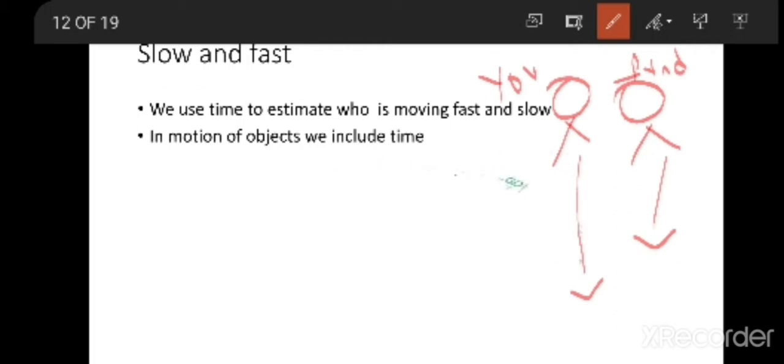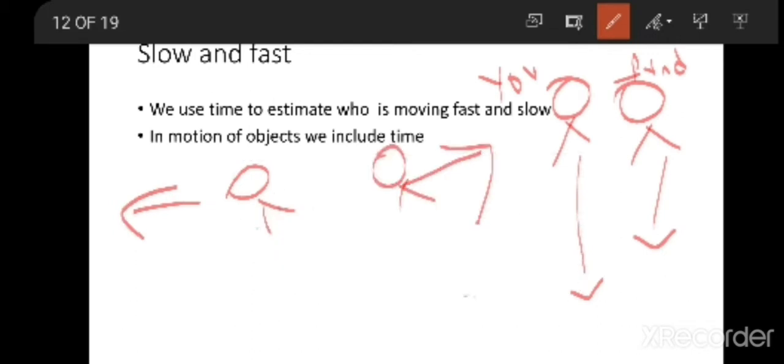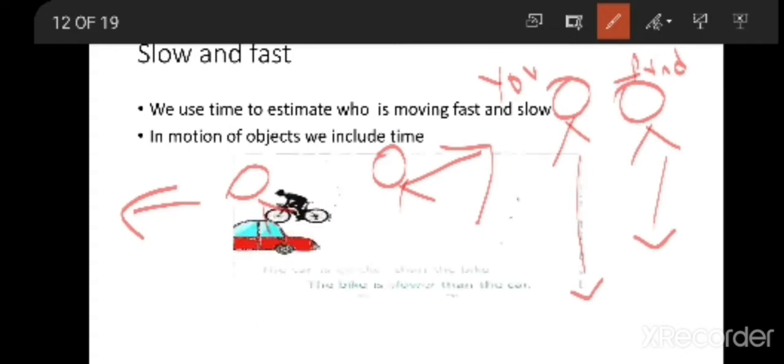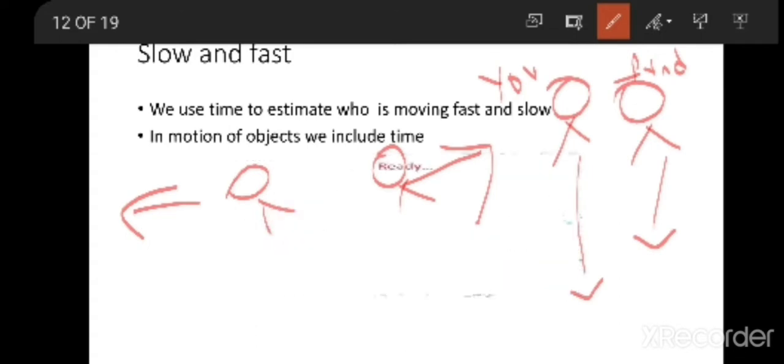If the motion is in opposite directions, for example, you are moving in this direction and your friend is moving in that direction, I cannot say who is fast. So slow and fast are used to estimate who is moving at what speed, and that can only be said by comparing two persons or two objects.